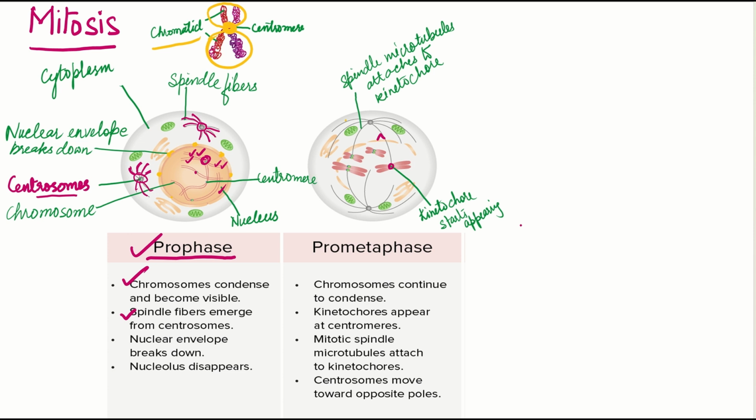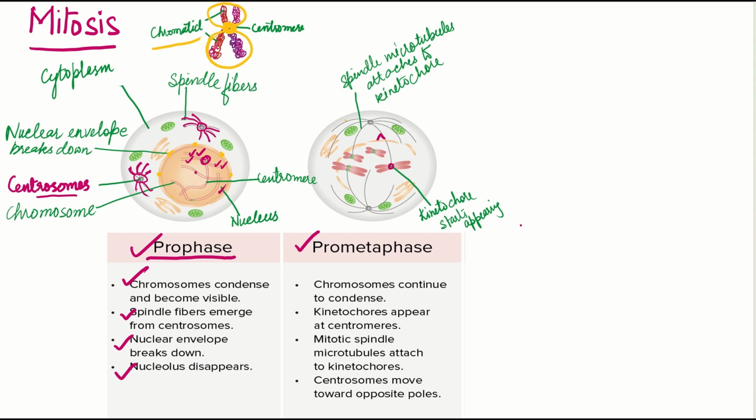In the prophase, the nuclear envelope breaks down and starts disappearing. The nucleolus disappears, right? The nuclear envelope starts disappearing by breaking into different fragments. It started disappearing.